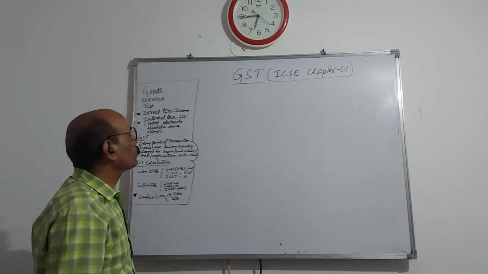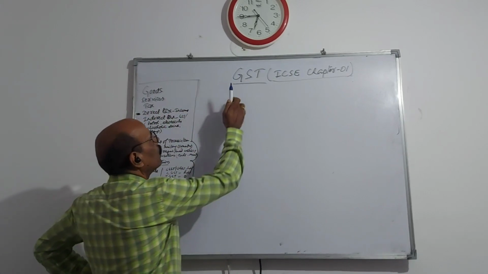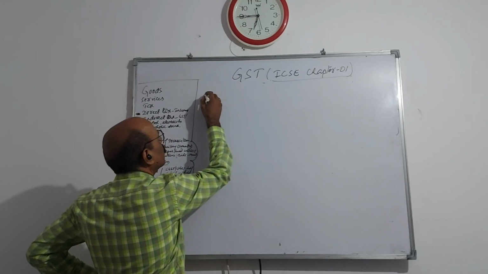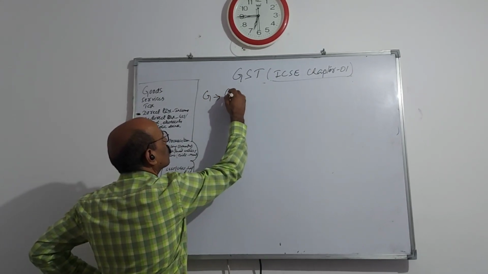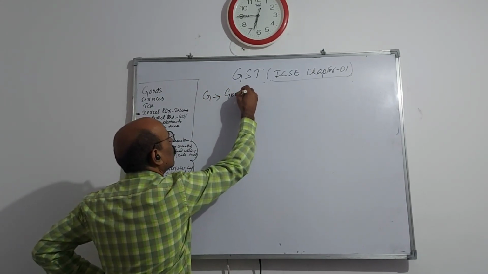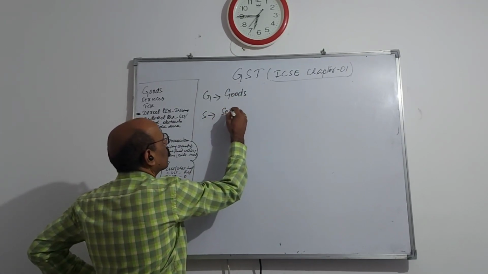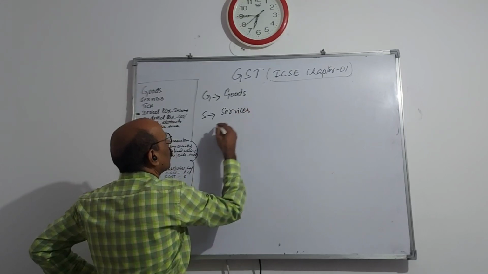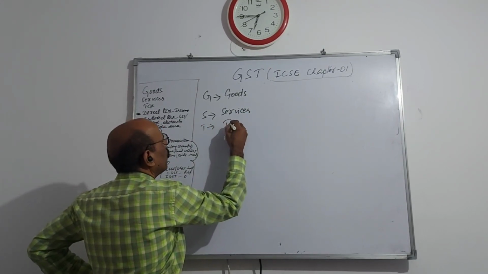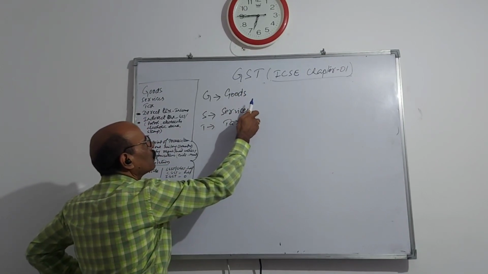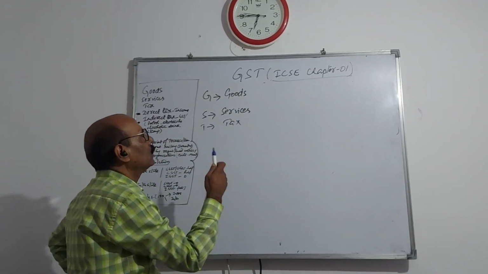In GST, these are three words. G for goods, S for services, T for tax. Goods and Service Tax, this is GST.